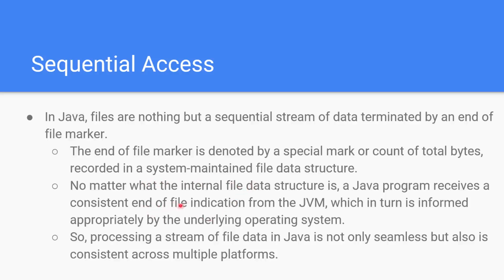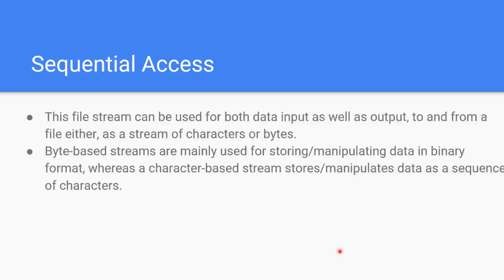No matter what the internal file data structure is, a Java program receives a consistent end-of-file indication from the JVM, which in turn is informed appropriately by the underlying operating system. So processing a stream of file data in Java is not only seamless, but it is consistent across multiple platforms. So Java gives us these tools through the I/O library, so we have a consistent way of reading and writing from files and other sources.